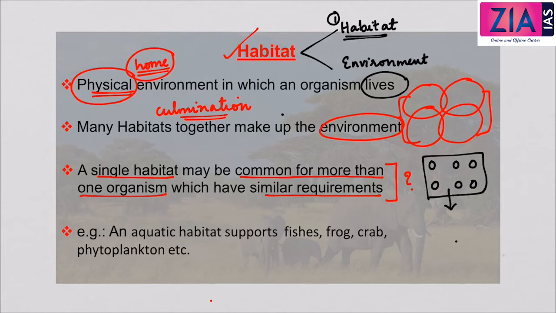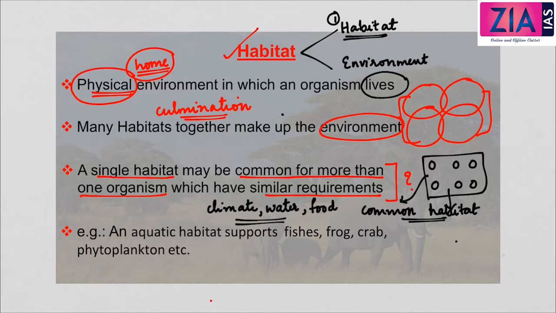For those organisms which share the common habitat, the requirements would be the same, like for example climate, availability of water, availability of food. So those organisms which have similar demands or requirements can share a single habitat.